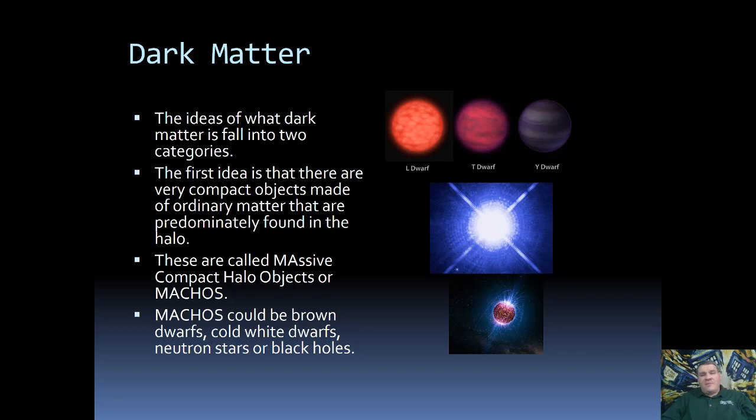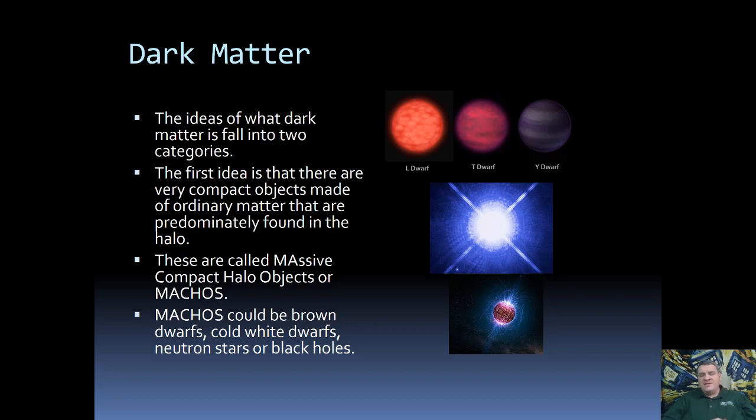So now that we've seen that we're pretty well convinced that dark matter exists, what is dark matter? The ideas of what dark matter could be tend to fall into two categories. The first one we're going to talk about is that it is actually made of ordinary matter, meaning the stuff that we're familiar with, the stuff that makes up the Earth and the stars and the interstellar medium, all of that stuff. But it has been very, very compact into small objects that don't give off a lot of light.